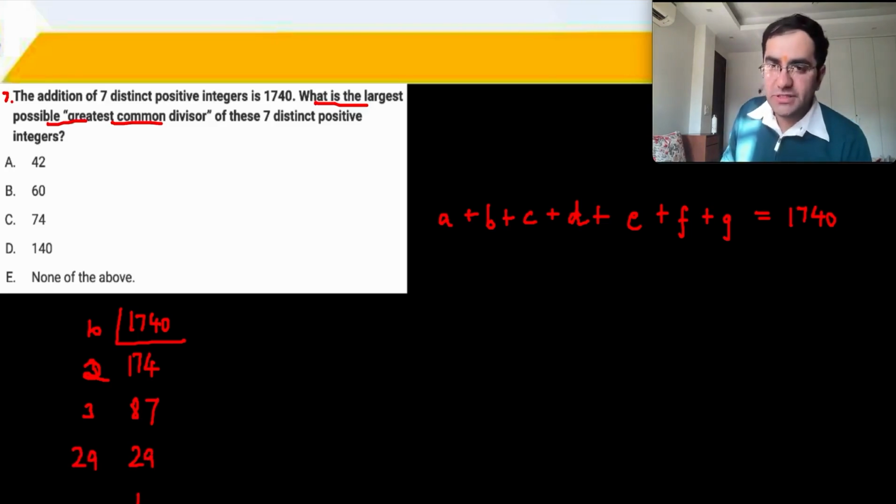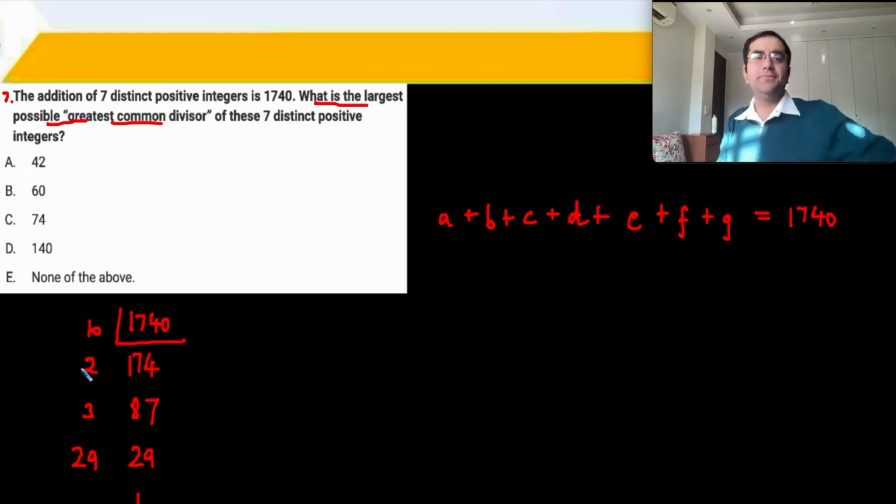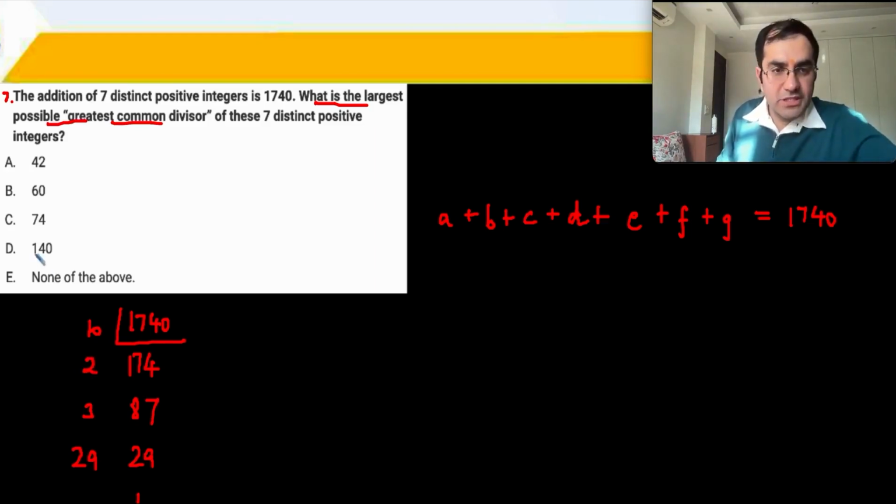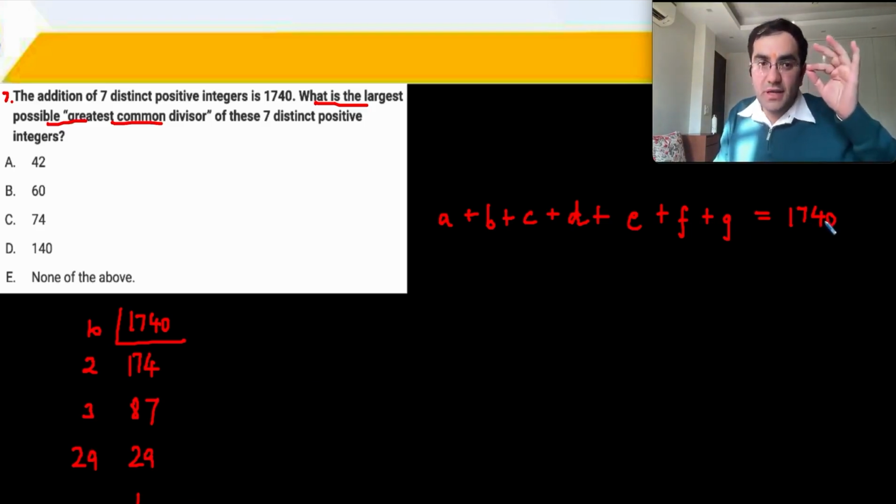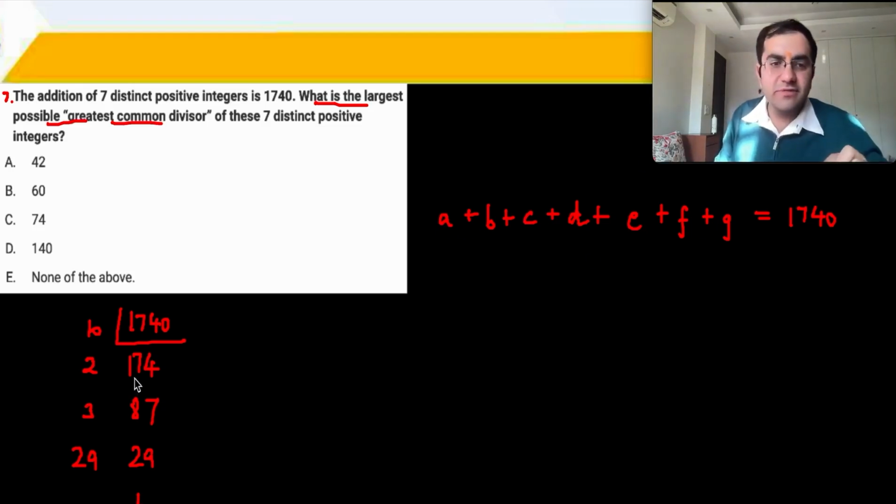So these are my numbers now. ठीक है. And largest possible option is 140. But यहाँ पे 140 possible ही नहीं है. Right? If you are adding all of these numbers to get a total of 1740, can 140 be something common among all of these numbers? 140 तो 1740 को divide ही नहीं कर रहा.